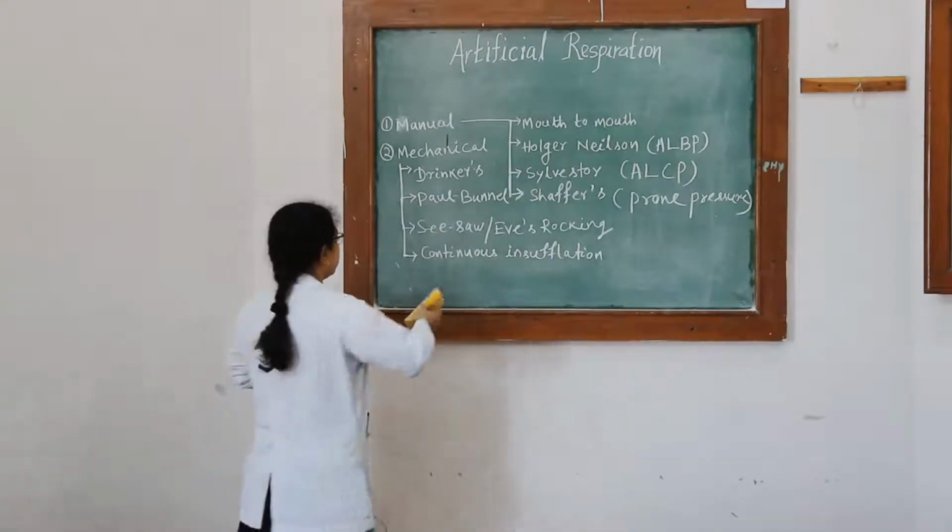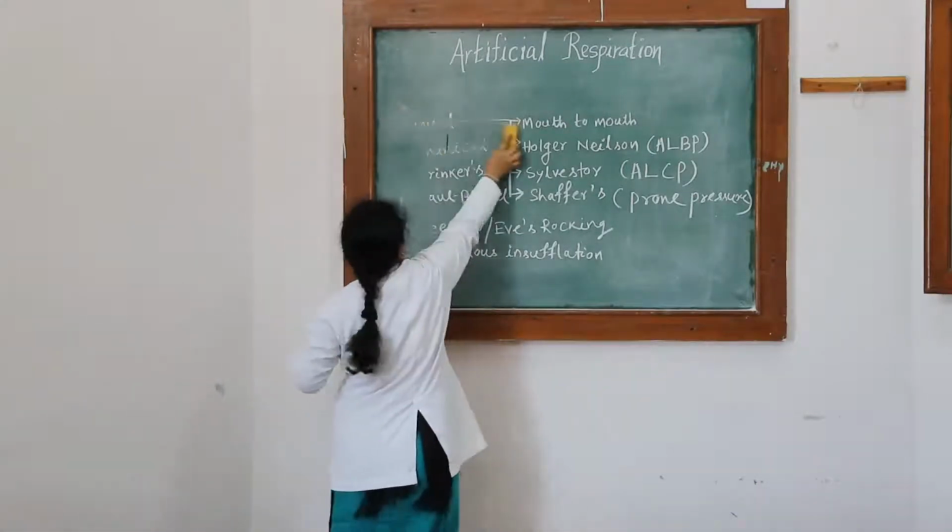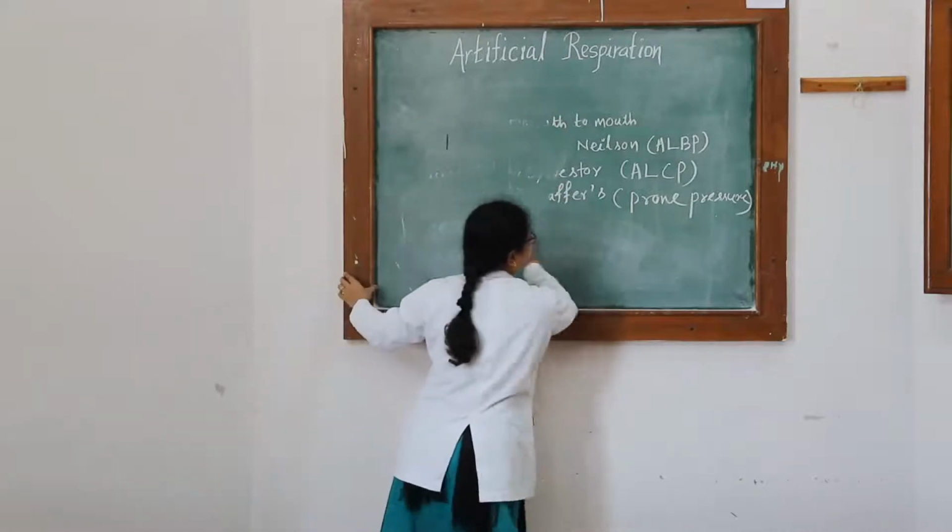Now one graph you should know, you have to draw it also in the journal.